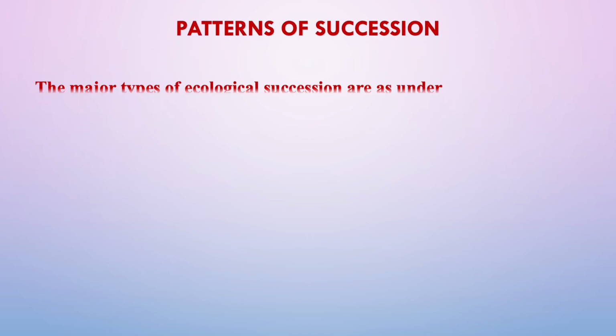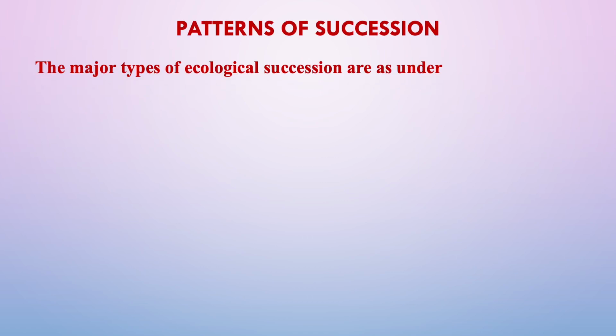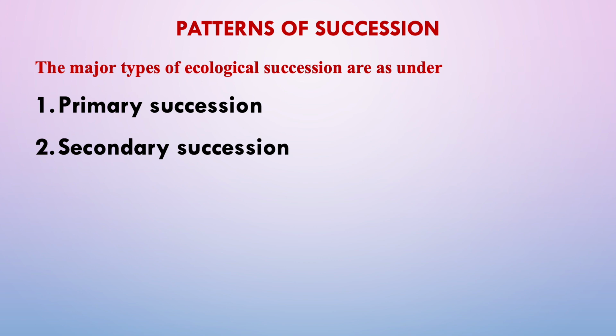Next, let us see the patterns of succession. There are two major types, but we still have other types too. The major types are the primary succession and the secondary succession. So now let us see what is primary succession.